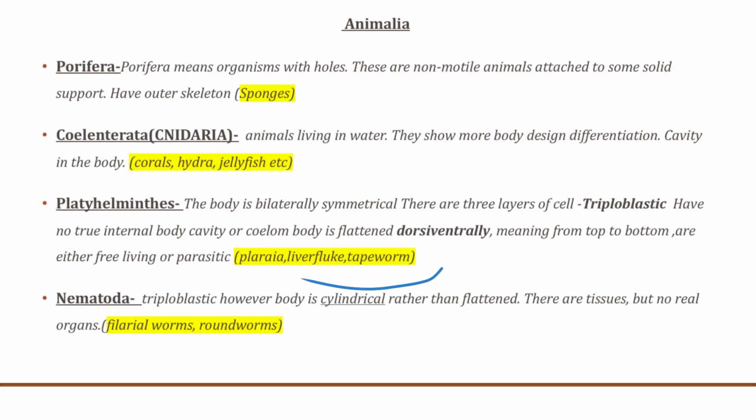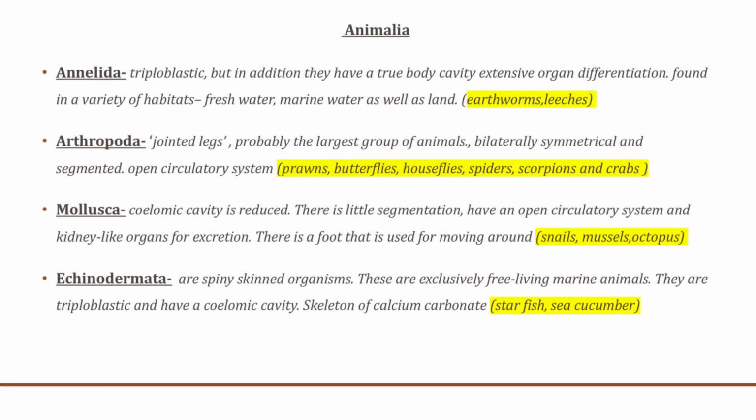Now, the next one is the nematoda. Nematoda are also triploblastic. However, their body is cylindrical. In this, there are tissues but no real organs. The examples are the filarial worms or the roundworms. The next one is the annelida. They are also triploblastic, but in addition, they also have a true body cavity, extensive organ differentiation, and they can be found in a variety of habitats: freshwater, marine water, as well as land. Examples are the earthworms and leeches.